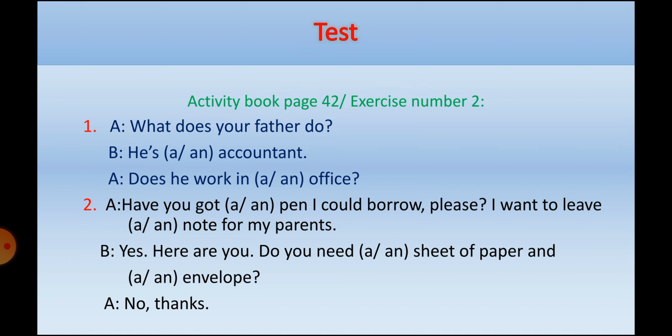Yes, here you are. Do you need a or an sheet of paper and a or an envelope? Do you need a or an sheet? Sheet starts with sh, it's a consonant. Yes, a sheet of paper and a or an envelope. Envelope starts with a vowel and I should use an. The sentence becomes: Yes, here you are. Do you need a sheet of paper and an envelope?